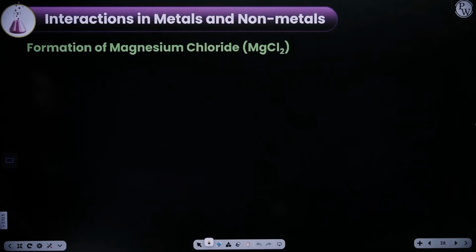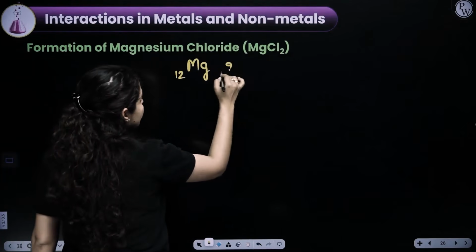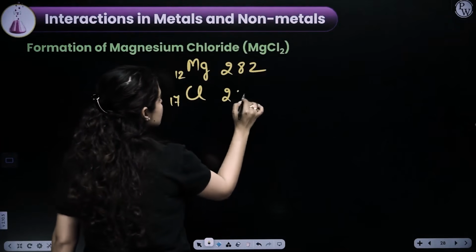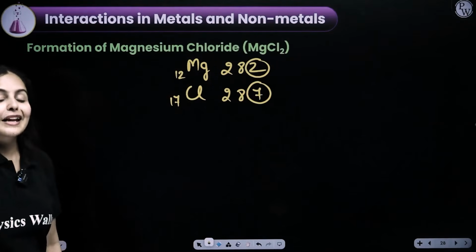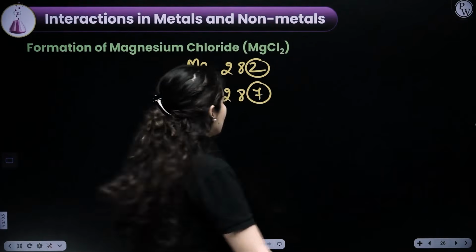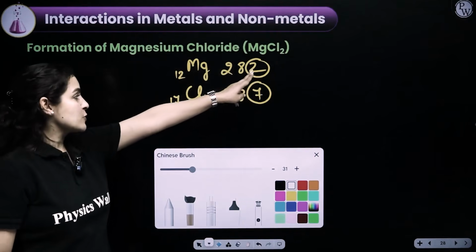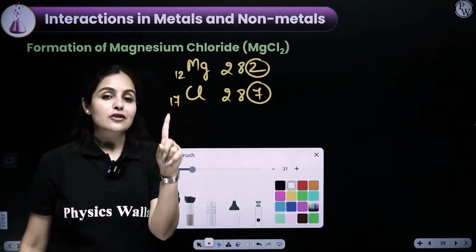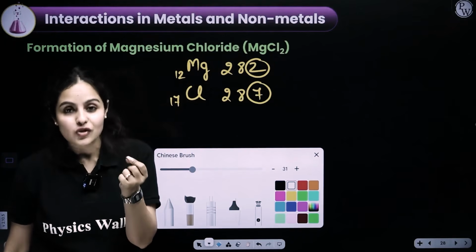Next is magnesium chloride. So start by writing the electronic configuration, magnesium 2, 8, 2, chlorine atomic number 17, 2, 8, 7. Pick valence electrons here. Now what? Okay. We have 2 electrons to lose, but one atom of chlorine needs just 1 electron to complete its octet. That means there is 1 more electron which is extra.